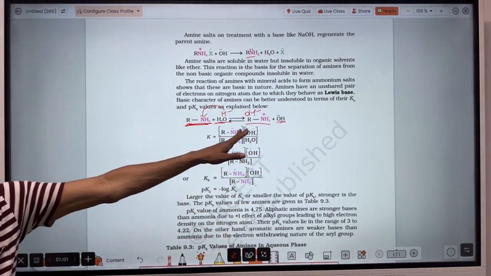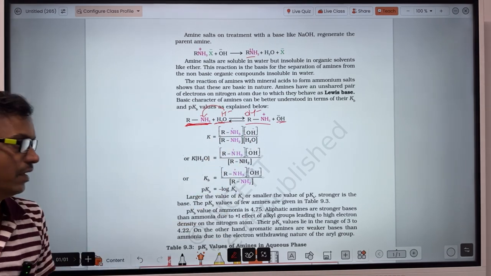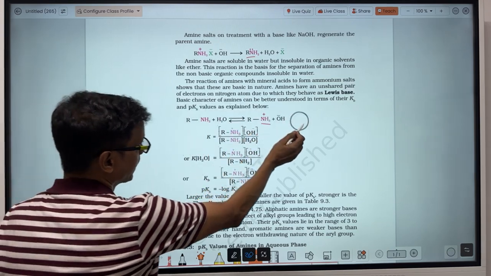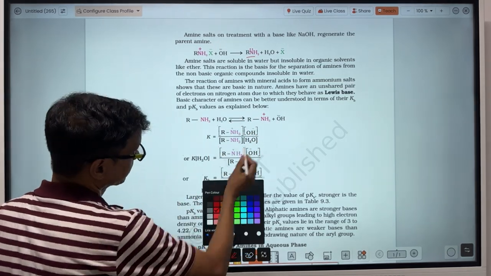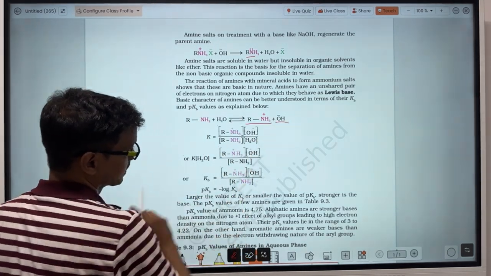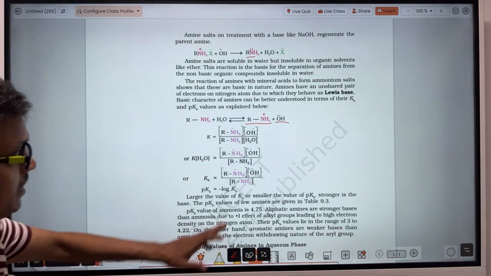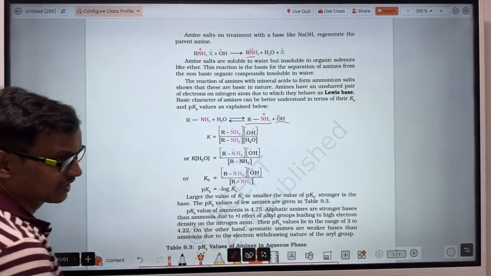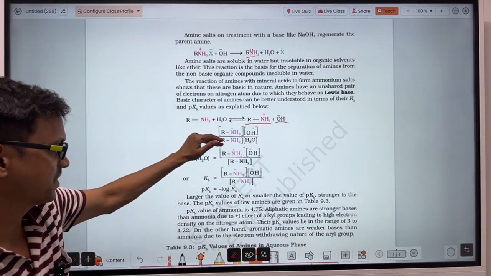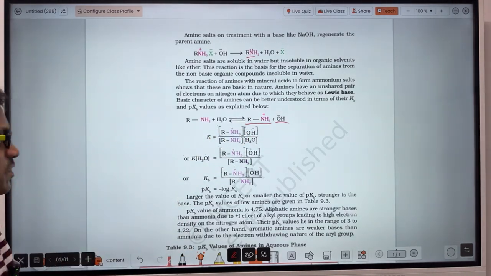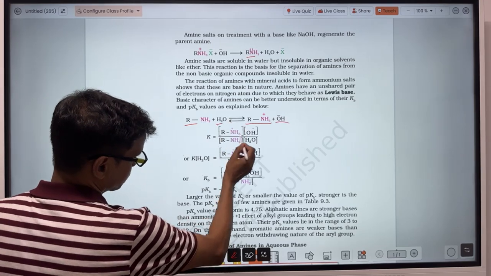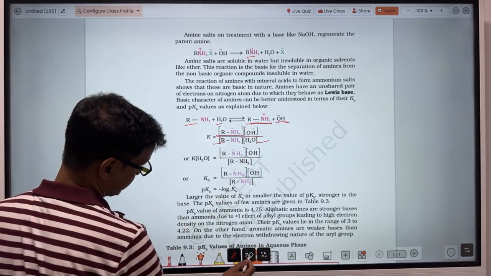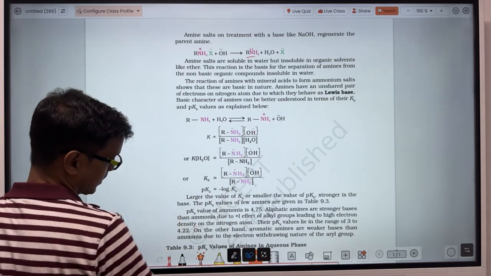Okay, it indicates that this reaction is taking place. So how do we calculate the equilibrium constant? When we calculate it, we take the concentration of products over the concentration of reactants. In the products there is the iminium ion as well as the hydroxide ion, and in the reactants there is amine and water. That is what has been given.